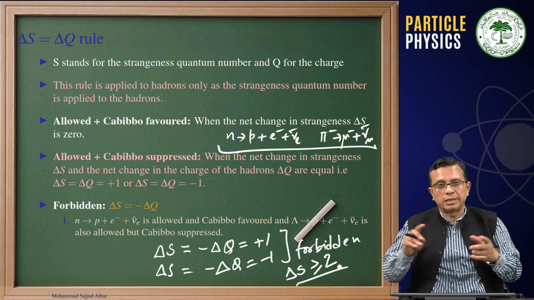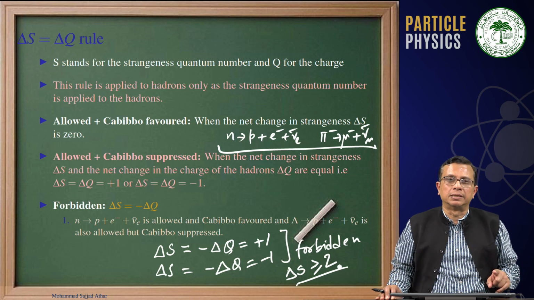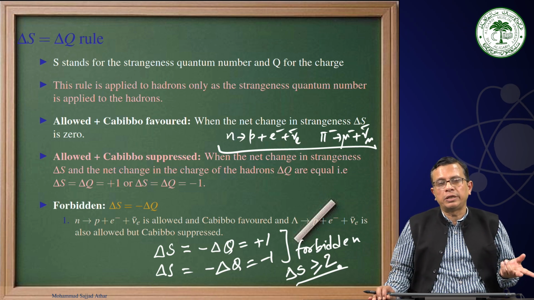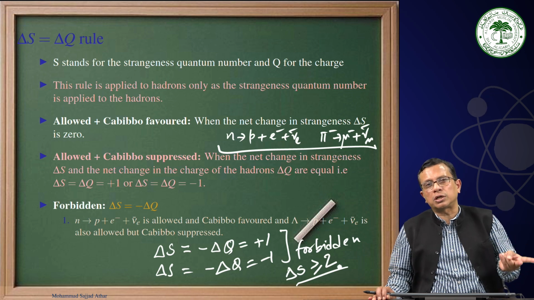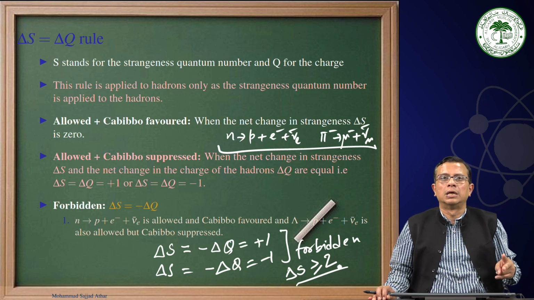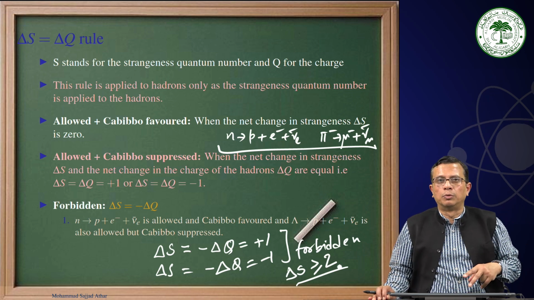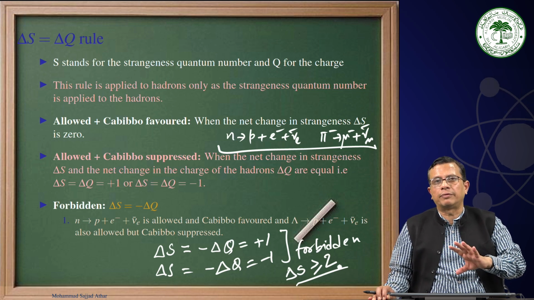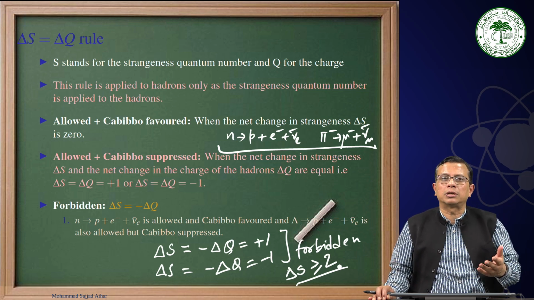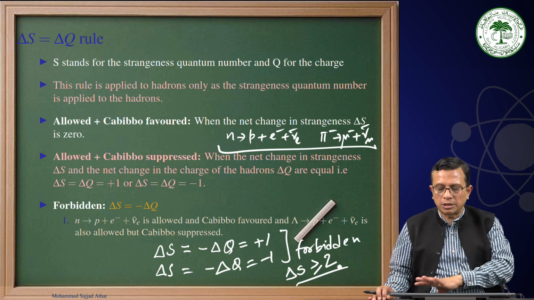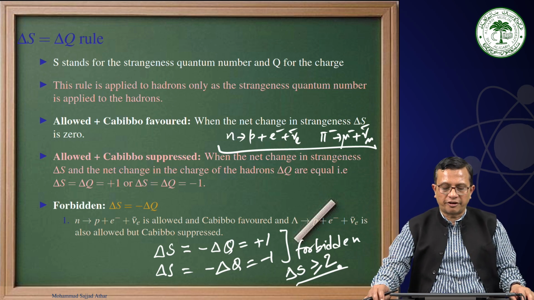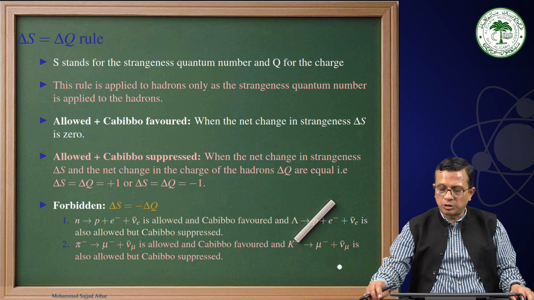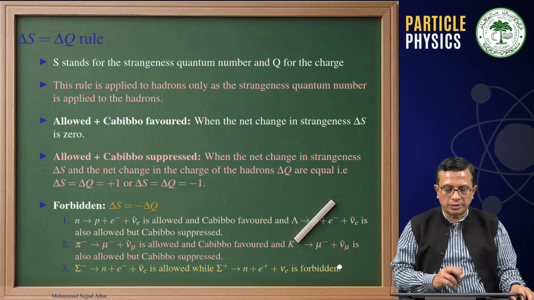We discussed the idea of W propagators, that if you have the conversion of two quarks to different flavors of quarks, you involve two W bosons, and because of the propagators, as we have discussed in one class, you will have a strong suppression, and that is why those processes are forbidden. And we took the examples of different reactions.